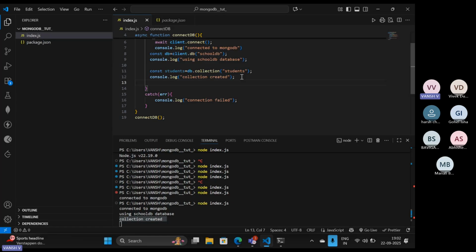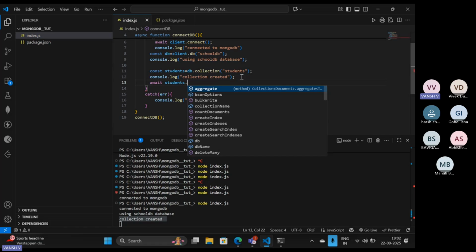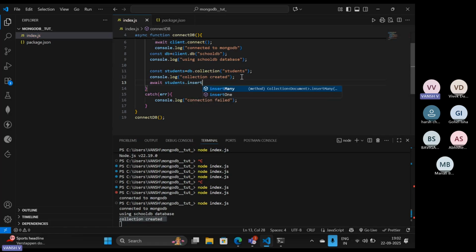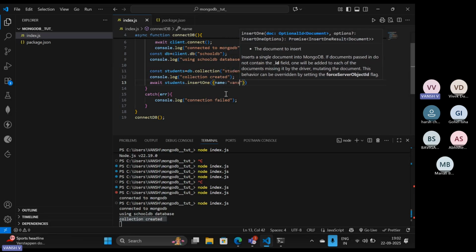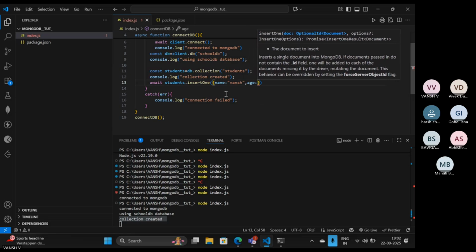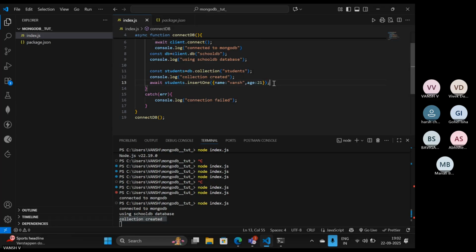Suppose for now I want to insert only a specific value. Wait, what was the collection name? students.insertOne. We are going to insert only one value over here. It must be in JSON format. I want the name to be Vansh and the age to be 21. Suppose this is what I am inserting. And then console logging that data inserted.